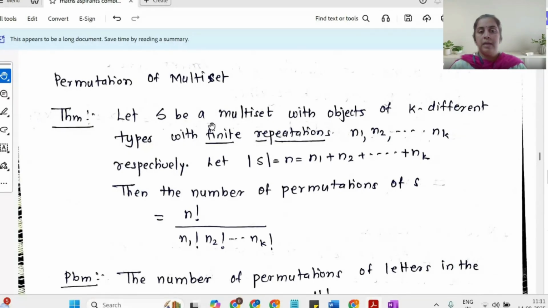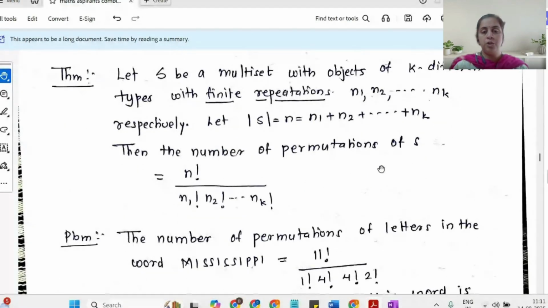So S is a multiset with objects of K different types with finite repetitions n1, n2, and nk. The first object is repeated n1 times, the second object n2 times, and the kth object nk times. Then the cardinality of S will be n, which is n1 plus n2 plus nk. The number of permutations of S, that is the number of arrangements of all the objects of S, is given by n factorial divided by n1 factorial, n2 factorial, nk factorial.